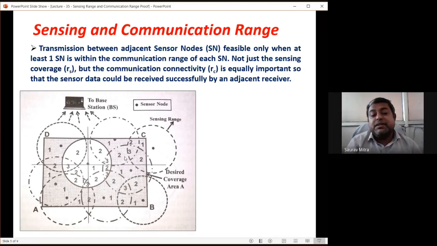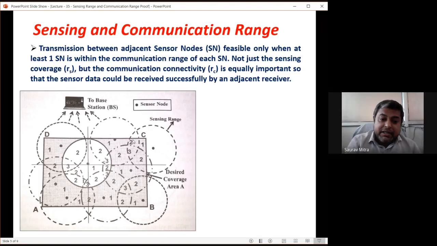So the number of 3's should be as few as possible, and the number of 2's should be as few as possible. So we have to place the sensor nodes in such a way that this is achieved. This sensor node, which you can check is placed outside the ABCD area, is also helping in sensing this part of the area.